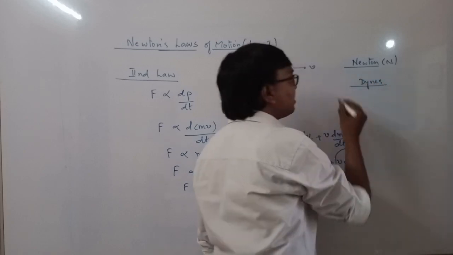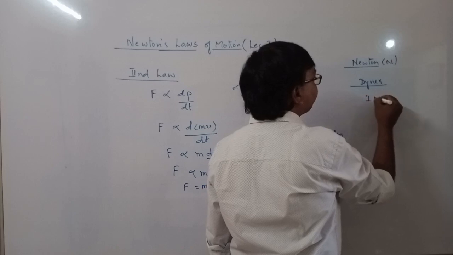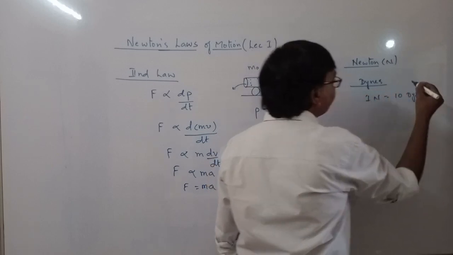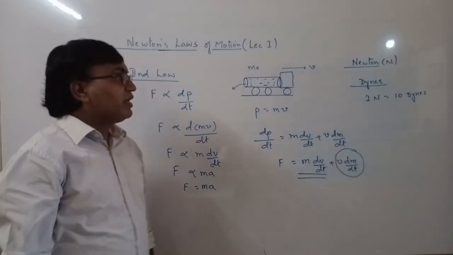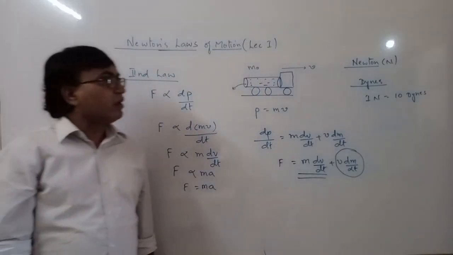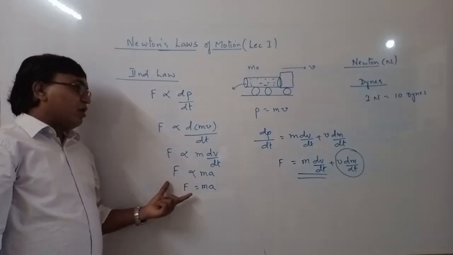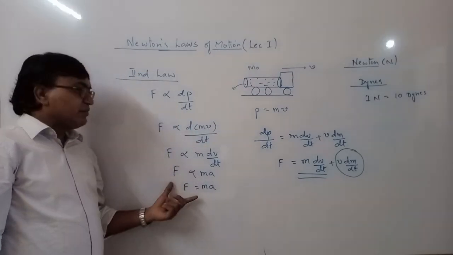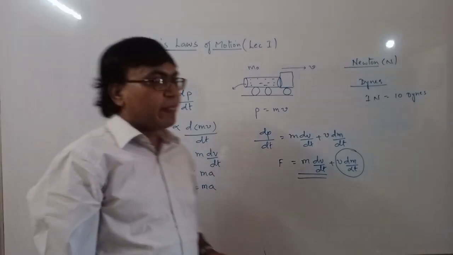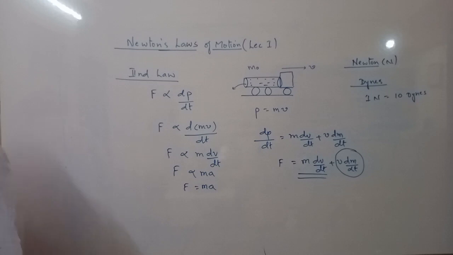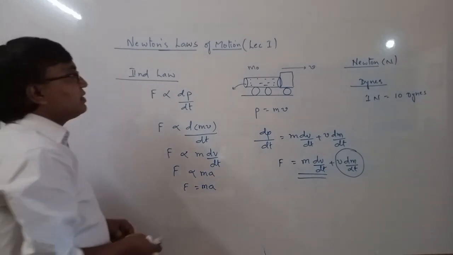We rarely use this. So 1 Newton is 10 dynes. Okay, so it is also a simple law. Laws are very simple, but when it comes to application, we need a right understanding of these laws.